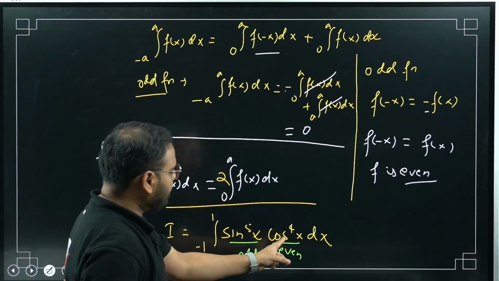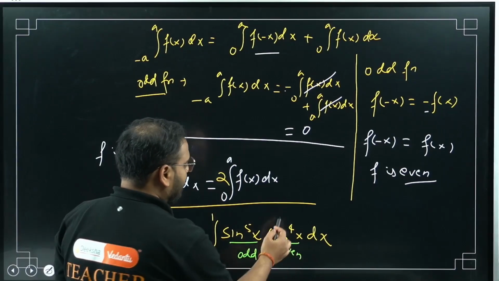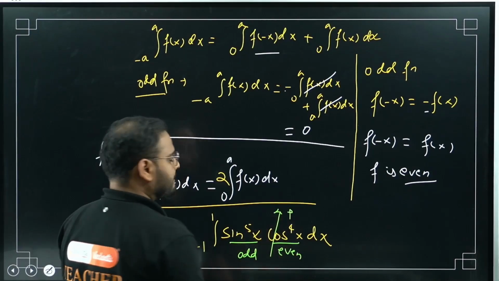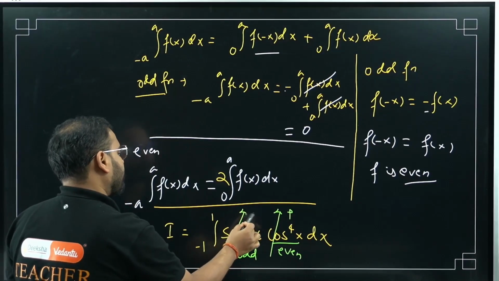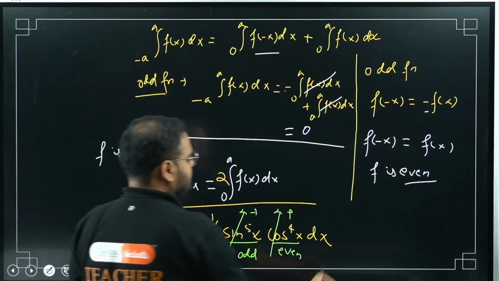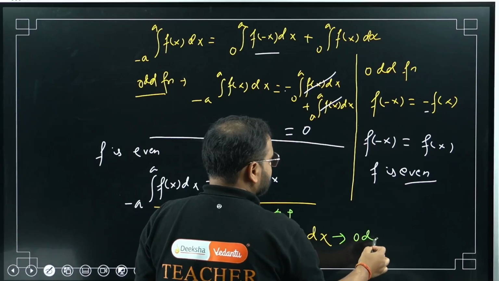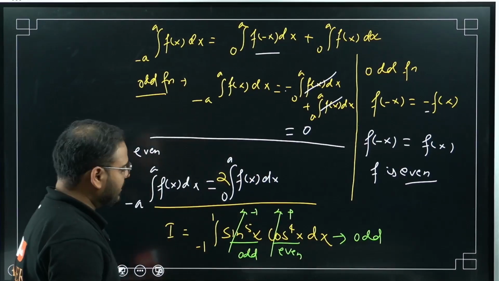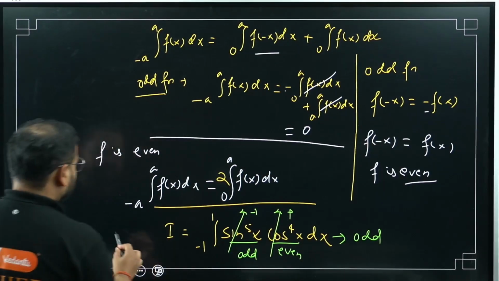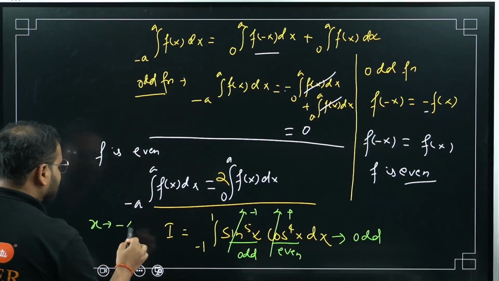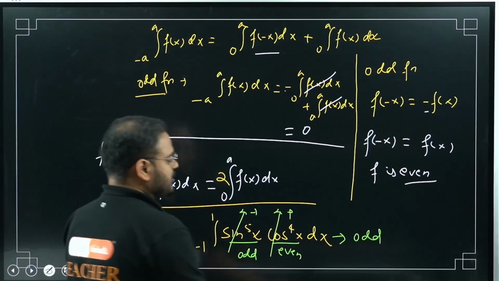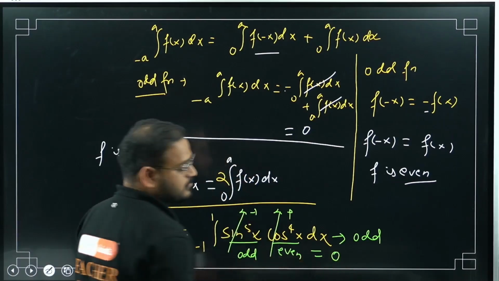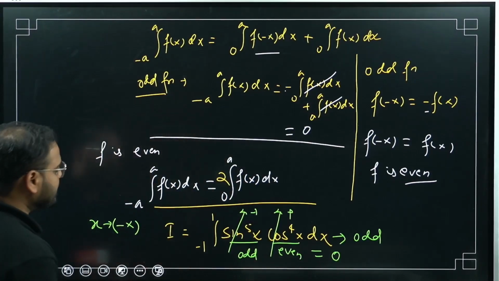If I put x as minus x over here, this will be positive only, no? Correct. What about this? It will become negative, right? It means what is the answer? This function is what? Odd, right? Odd category. I have a minus sign over here. How can you check? Just replace x as minus x. You will get this thing as negative outside. It means it will become 0. This integration is 0, sir. How to check? Please do this step.